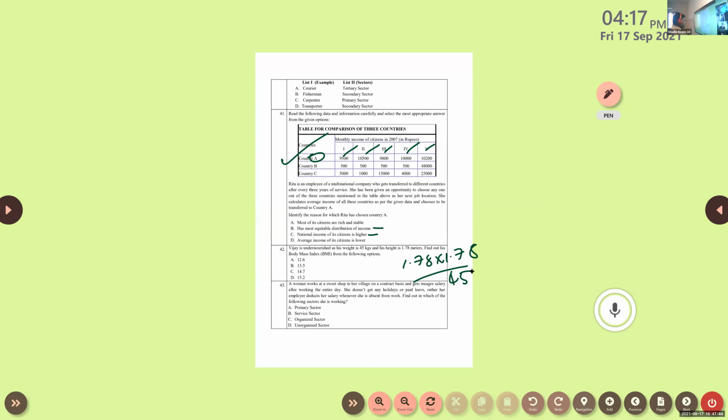Come on, fast. Come on, guys, fast, calculate. Sir, 14.7 only.